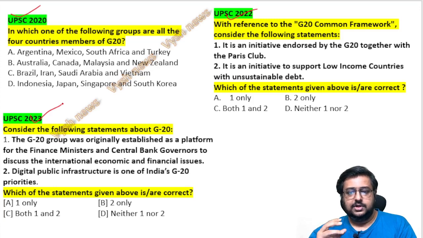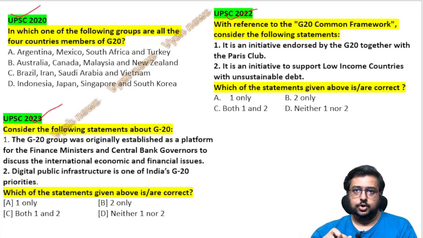So if you see here, the first one, they're asking the members itself, okay? Most of the coaching classes I remember, they tell G20 as like 20 members. UPSC is never going to ask it, but they asked it. They gave 4 groups and asked which 4 is the correct out of the 20. Meaning the other 3 options, they have purposely made 1 country wrong or 2 countries wrong in the list, okay? Because we had taught you including the trick and the map trick, which I'll show you in this episode also, Vyshya students were able to solve.